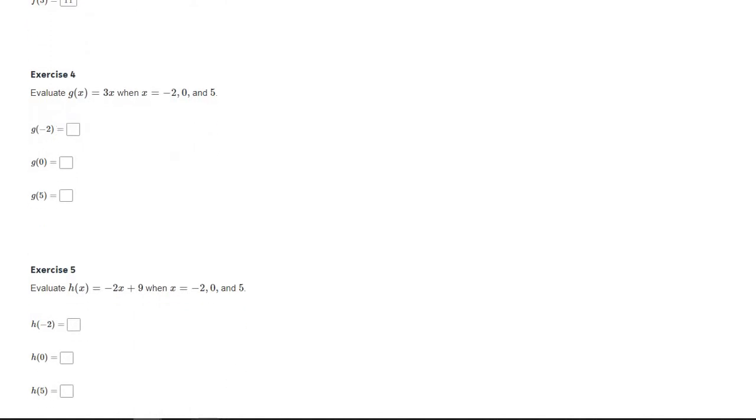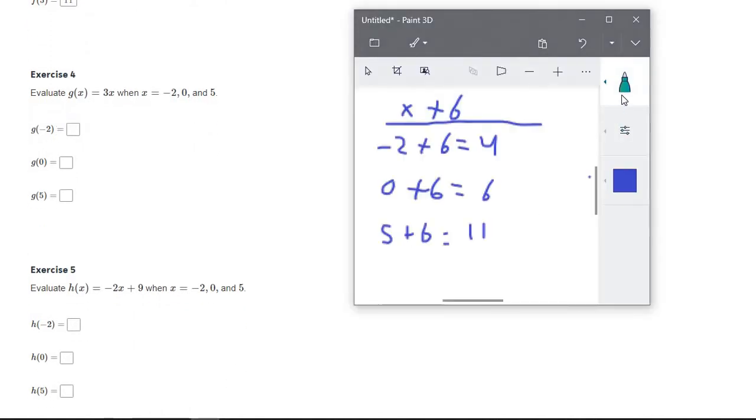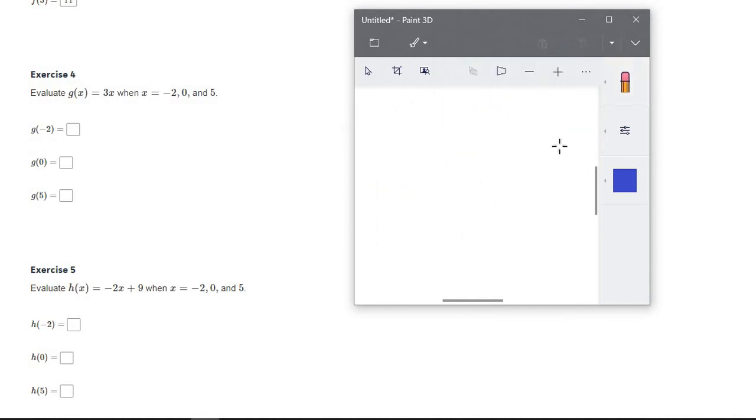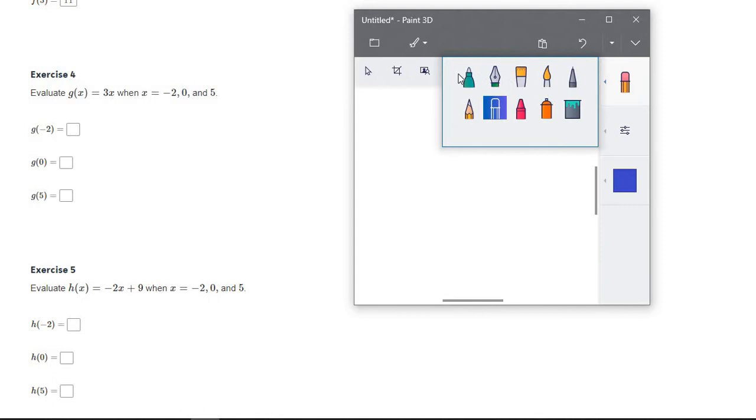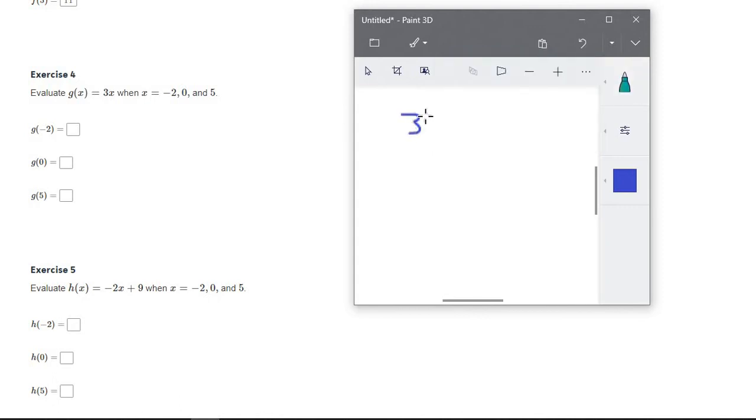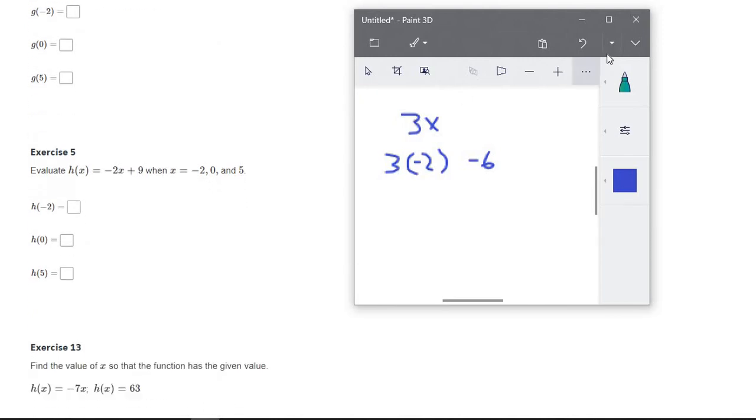Again, down here, I'll do the first one. So for this one, it's telling us that g of x equals 3x. So 3x is going to be our equation, and then again, all we're going to do is replace x with each of these numbers. So now we have 3 times -2, which of course is -6. Then we're just going to replace x with 0. 3 times 0 is obviously 0. And then 3 times 5 is 15. So those would be your answers there.